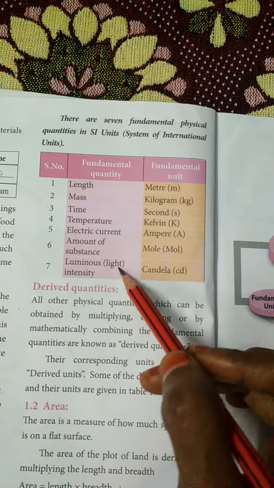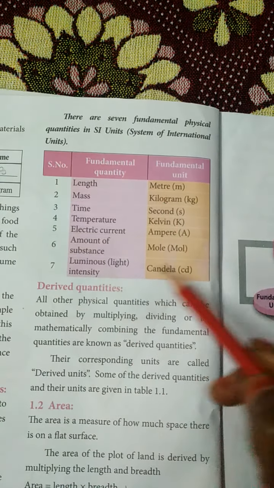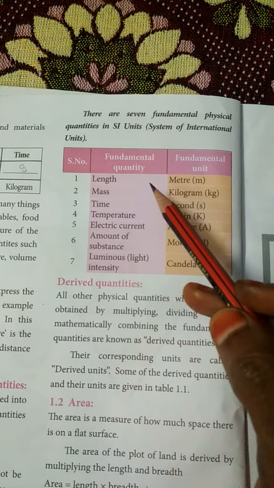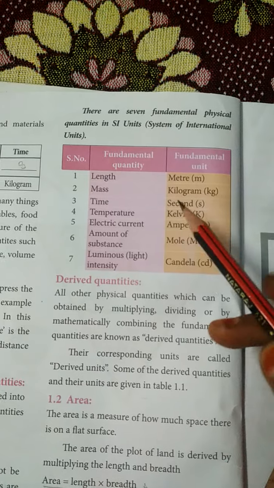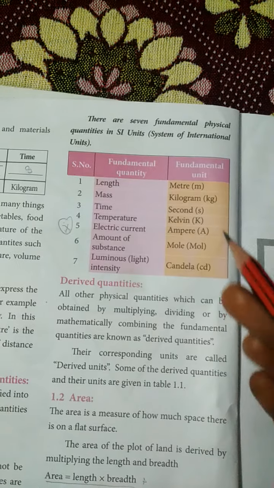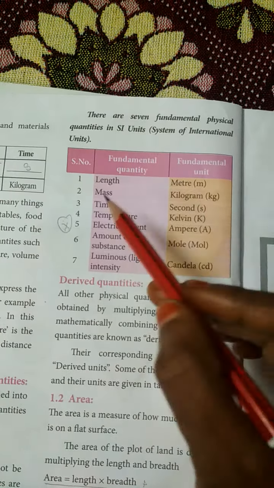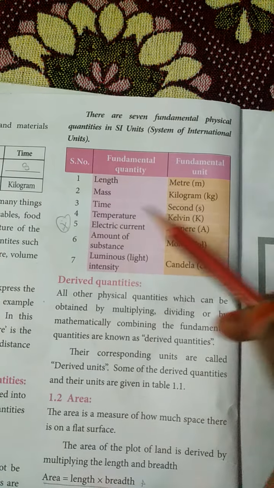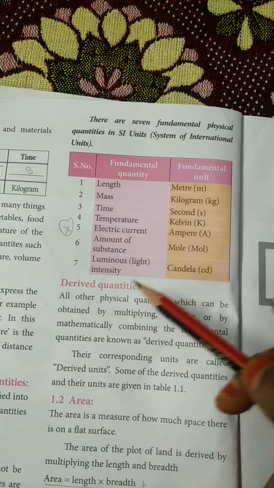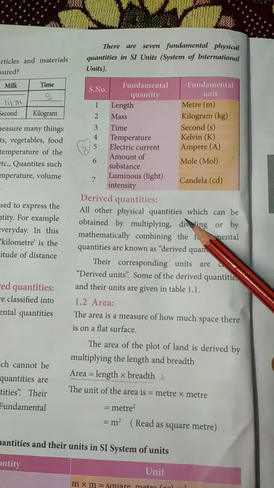Luminous intensity, candela, CD. All these 7 fundamental quantities and fundamental units are asked as 1 mark questions. So you must know the units. Length is meter, mass kilogram, time second, temperature Kelvin, electric current ampere, amount of substance mole, and luminous intensity candela.